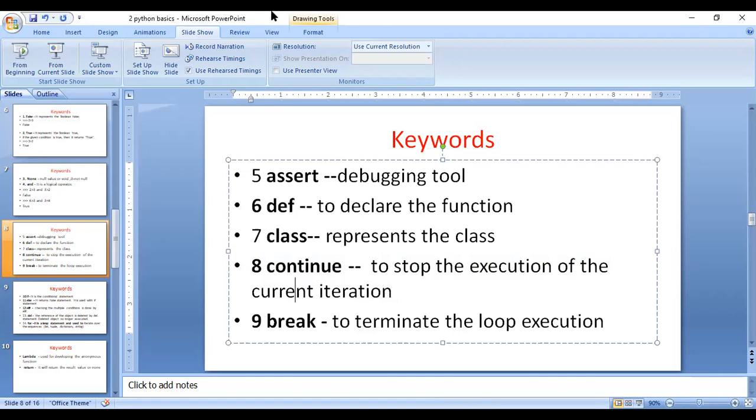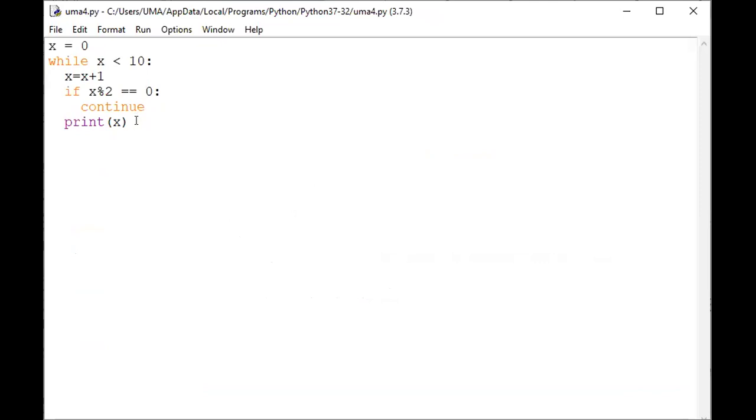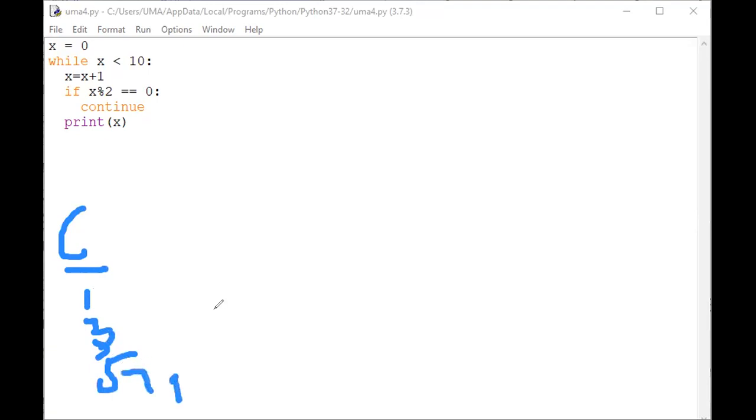The same example, how can you apply it in the loop statement? Here comes the termination. For example, previously I used the continue. What is the result for the continue? 1, 3, 5, and then 7, 9, the results of the continue statement.